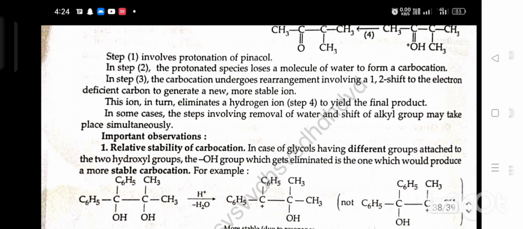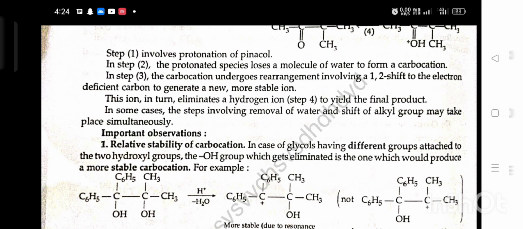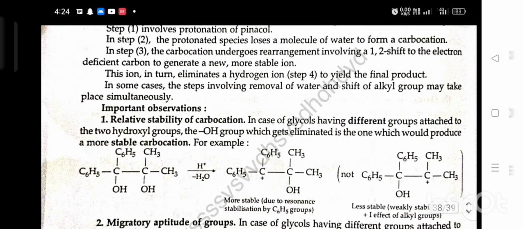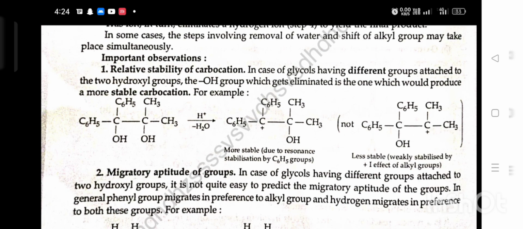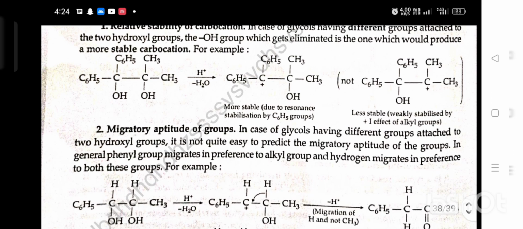Important observations. First, relative stability of a carbocation. In case of glycol having different groups attached to the two hydroxyl-bearing carbons, the OH group which gets eliminated is the one which would produce a more stable carbocation, for example as given. Second, migratory aptitude of a group. In case of glycol having different groups attached to the two hydroxyl-bearing carbons, it is not quite easy to predict the migratory aptitude of a group.